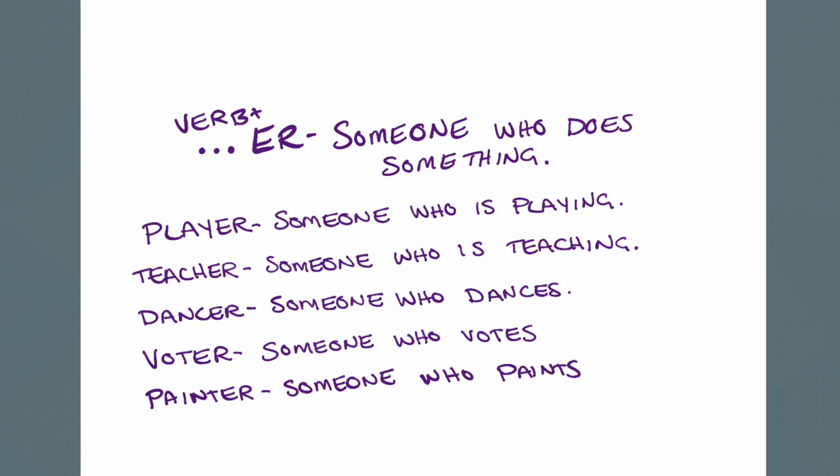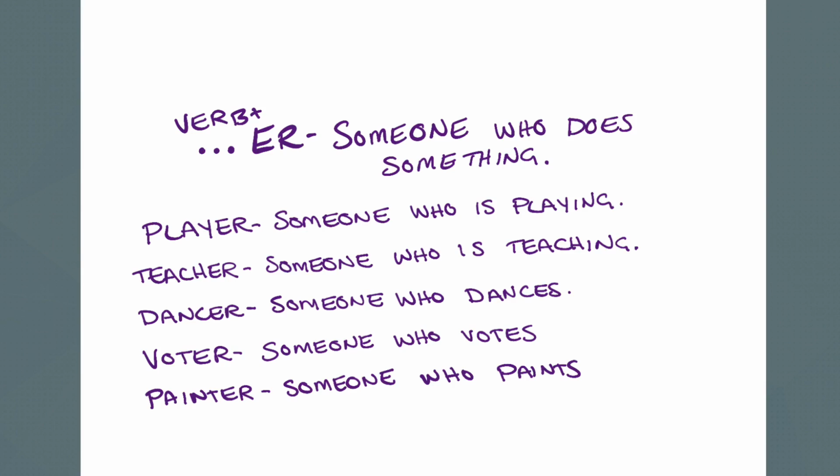To teach, someone who is teaching, someone who teaches. A dancer, someone who dances. Voter, someone who votes. Painter, someone who paints. Okay, do we see the pattern here? Okay, verb plus ER is someone who is doing that verb, someone who does that verb.